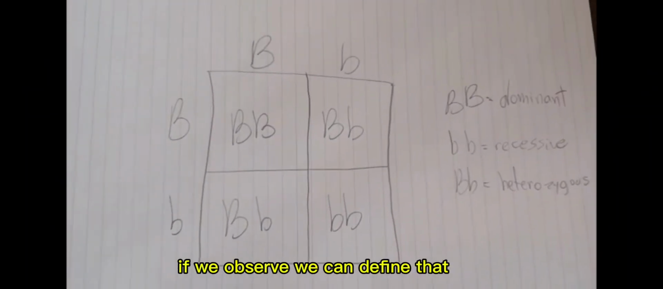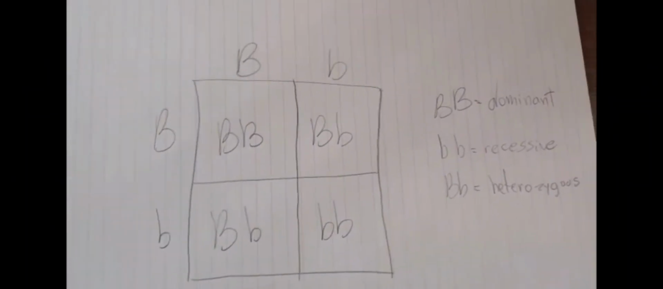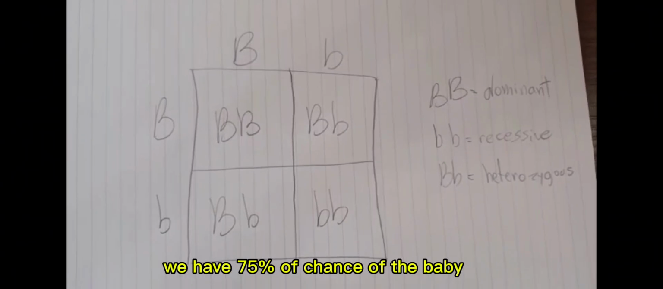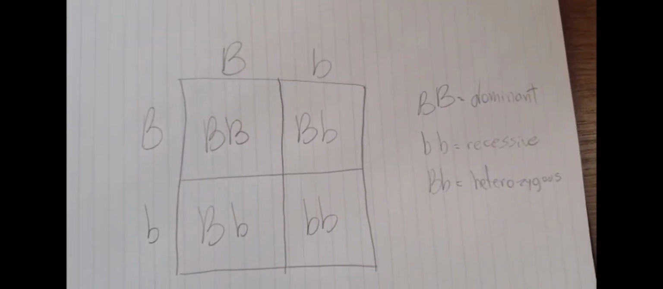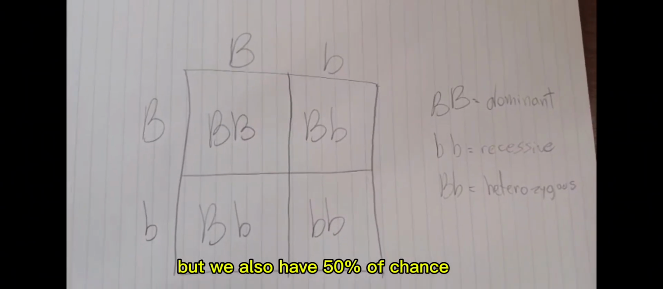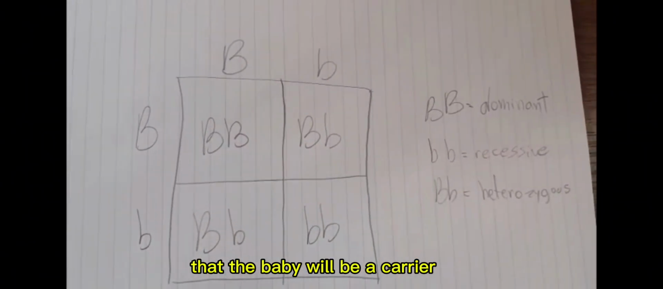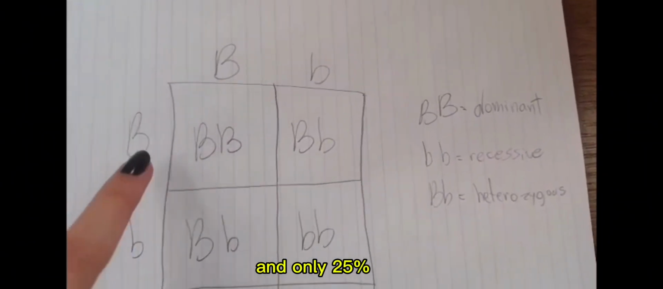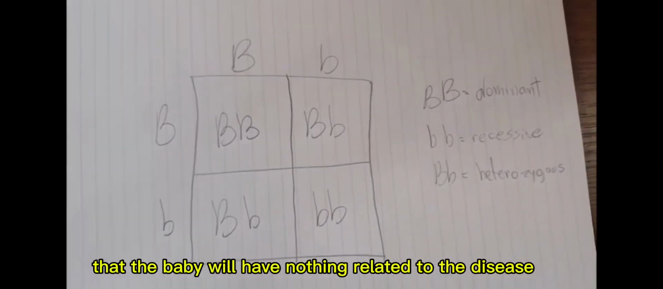If we observe, we can determine that we have a 75% chance of the baby not having the trait and a 25% chance of the baby having the trait. But we also have a 50% chance that the baby will be a carrier and only 25% that the baby will have nothing related to the disease.